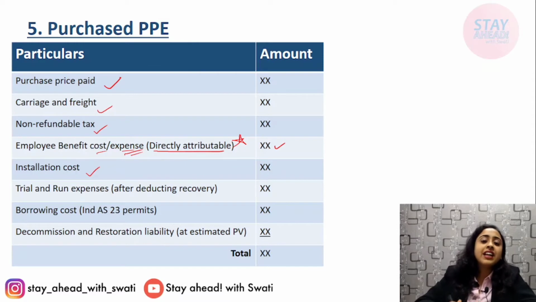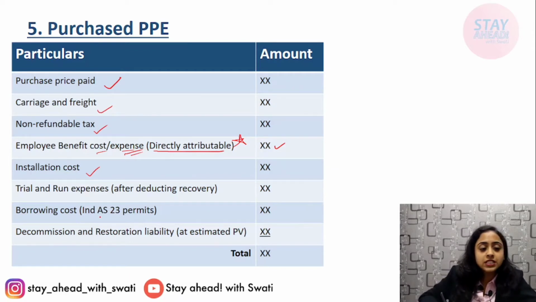Any defective or trial products are also included in the cost of that purchased PPE, but after deducting any recovery. For example, there were 50 items that were defective and scrapped, so you received some amount; that will be deducted from the trial and run expense and then the remaining expense will be included in the cost of PPE.